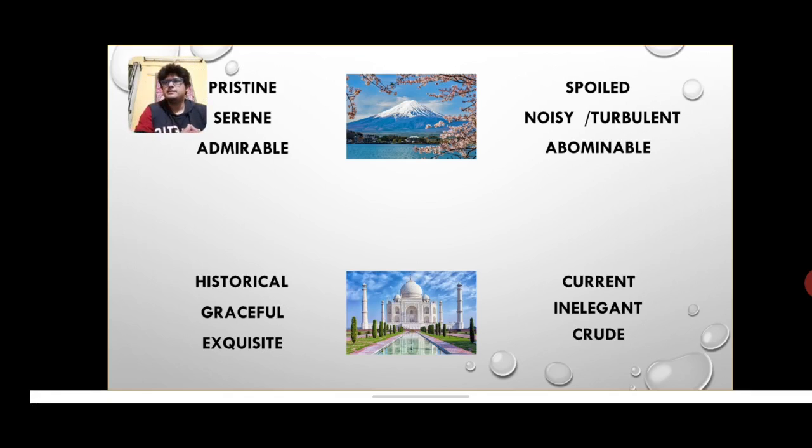The third adjective used here is exquisite. Exquisite simply means something that has been refined to its purest, or I may say to its best form. That is exquisite, right? And the opposite to this is crude. Crude simply means raw, right? One which has not been processed, one which has not been refined so that it cannot be immediately used, consumed, or maybe watched. That is crude.